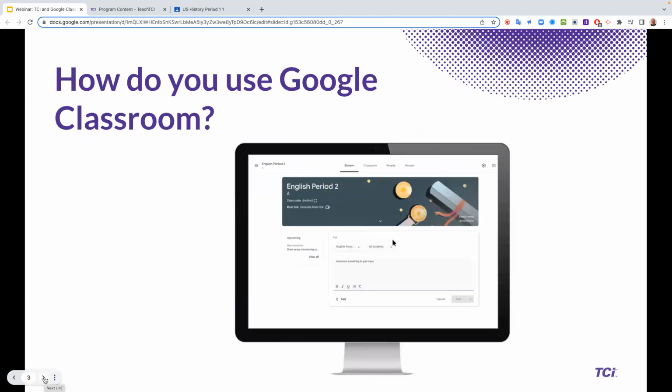How do you use Google in your classroom? There are a lot of different ways. Some teachers like to use Google Classroom to communicate with students. They want to post information, bulletins, notices, and then others want to link directly to platforms like TCI, have kids sign in through Google, and be able to see assignments.